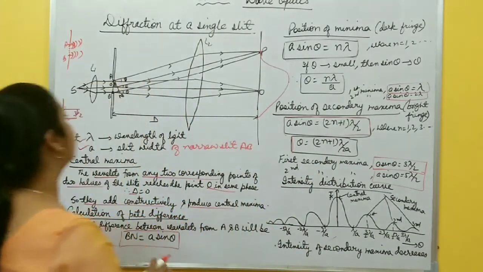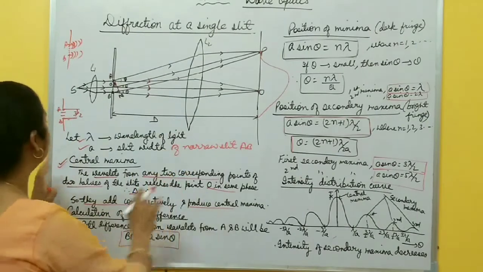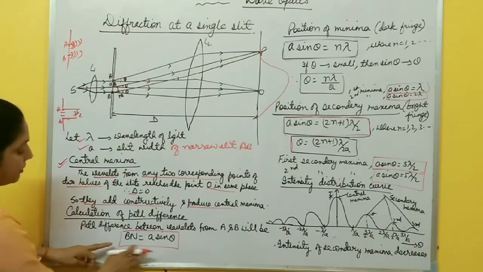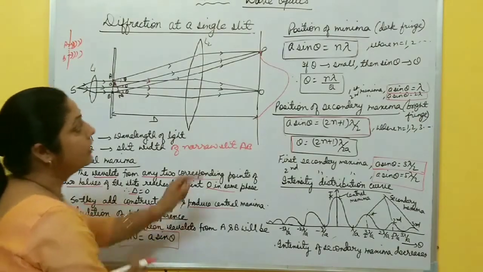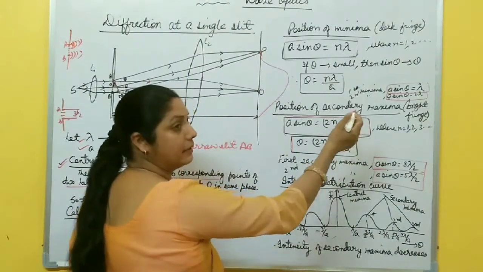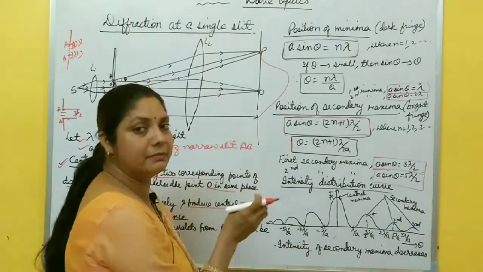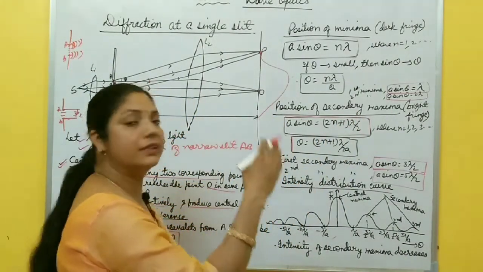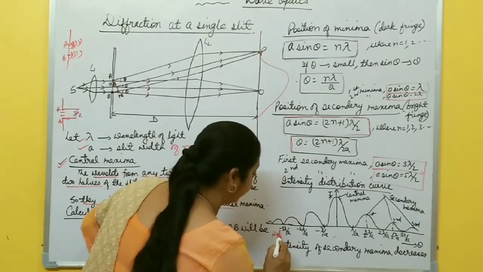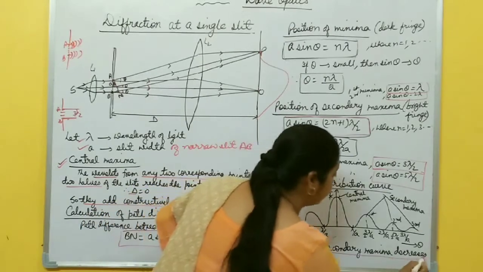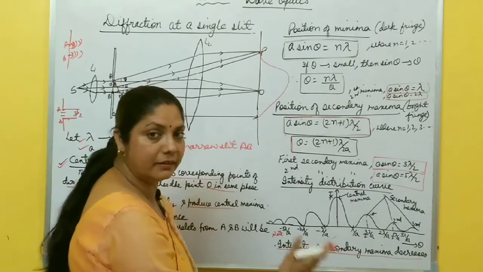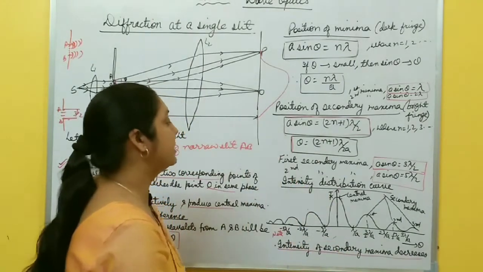So in this way, you just draw this diagram neat and clean. Then you write 2 or 3 lines about the central maxima. Then the calculation of path difference a sin theta. Position of minima is a sin theta equal to n lambda. Maxima, secondary maxima, because the central maxima has maximum intensity and the intensity of the secondary maxima decreases. I have written here an important point: intensity of secondary maxima decreases as we move forward. First secondary maxima, second secondary maxima, third secondary maxima, intensity decreases.